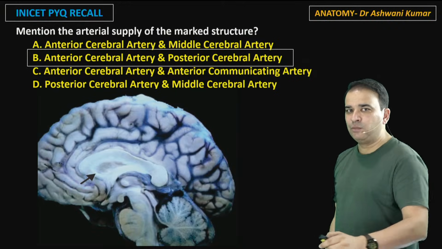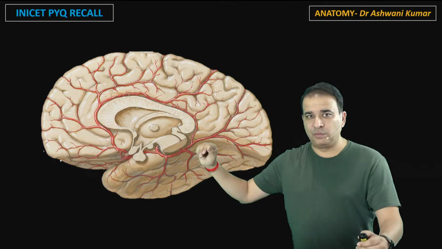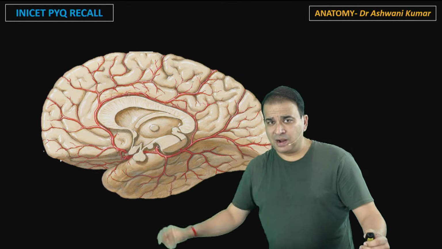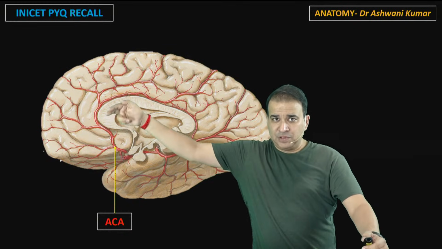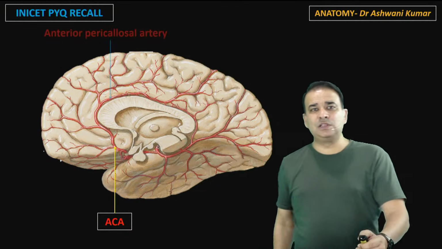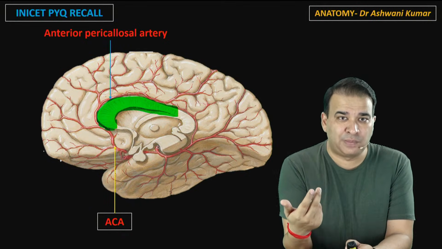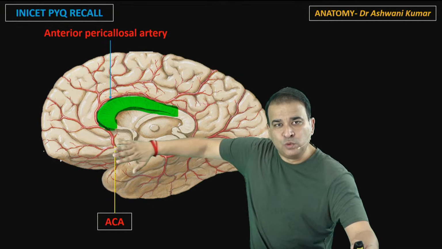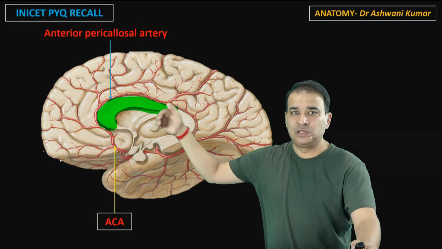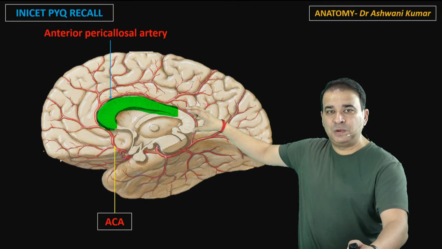Now let me tell you a little more detail in this. If you look at this medial surface, you can see some blood vessels coming out from there. That's an anterior cerebral artery, and this artery is running above the corpus callosum in this sulcus. That is called the anterior pericallosal branch, and this branch supplies most of the corpus callosum, including the rostrum, the genu, the body, except for the posterior part, the splenium.